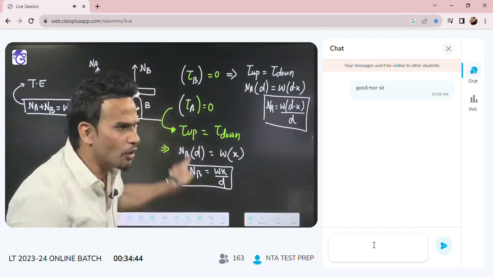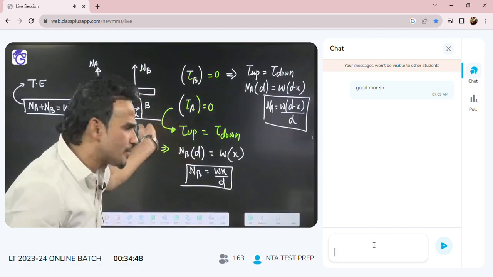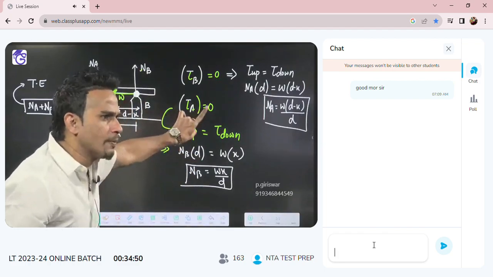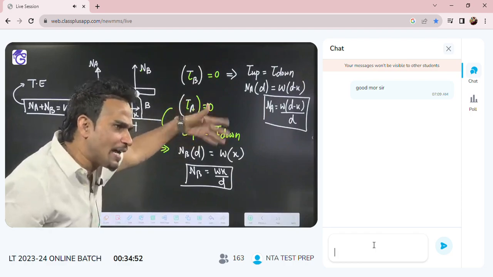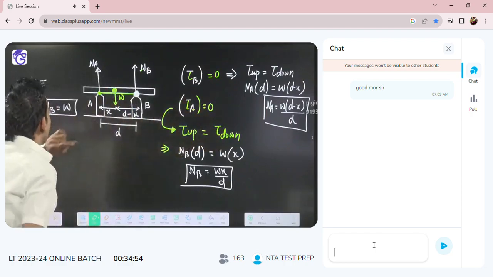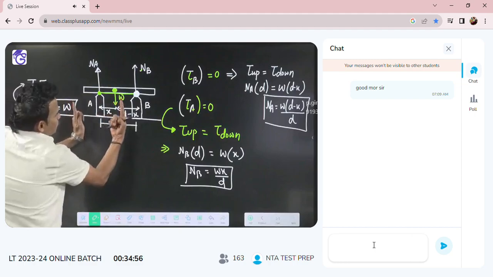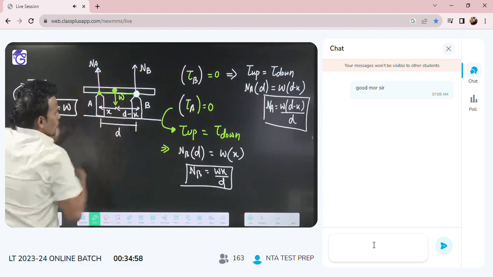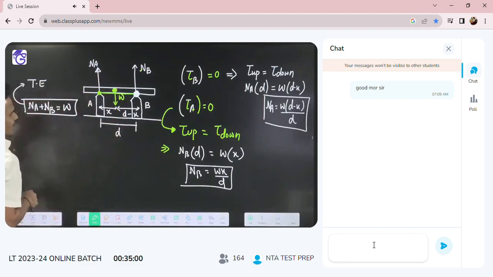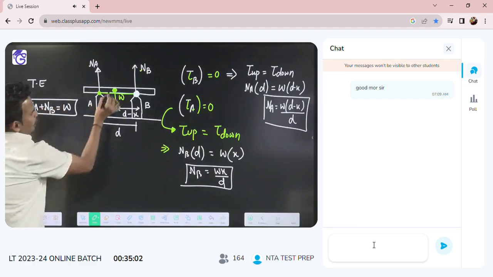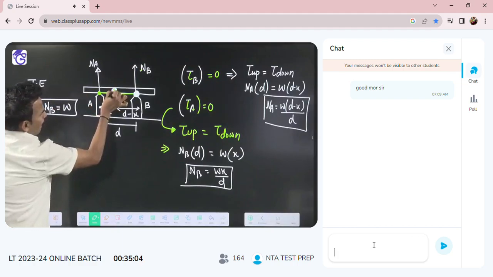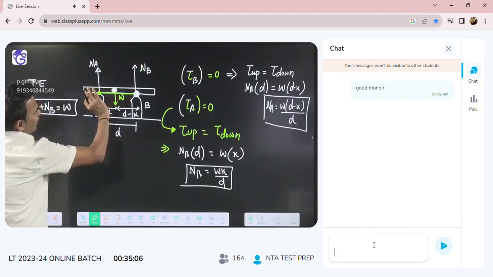That's why we did not solve with the help of center. Directly we solve with the help of support. Because from support you will get direct value. If you want to solve with the help of center, then you will simply say, sir, total up force will be equal to total down force. And this is translational equilibrium. Second equation you write for rotational equilibrium. About center, sir, net torque will be 0.